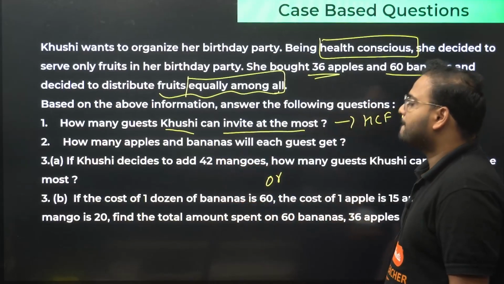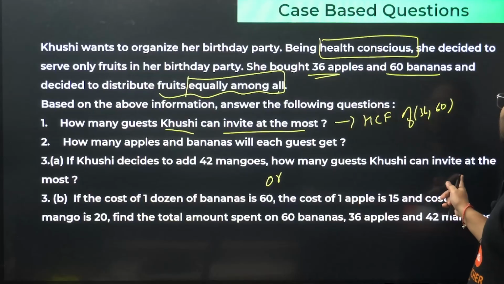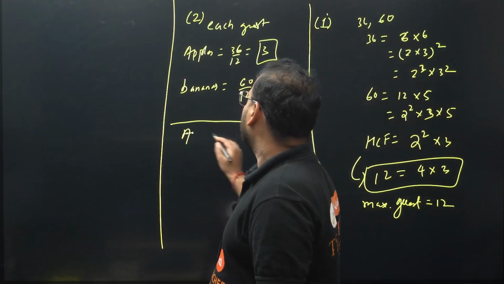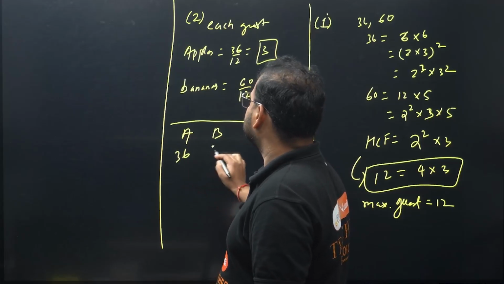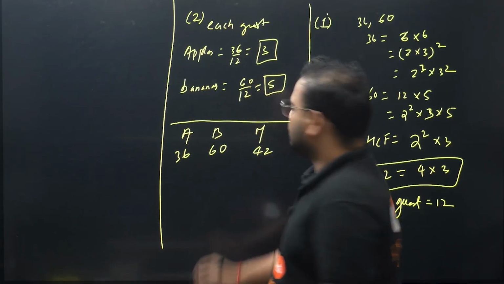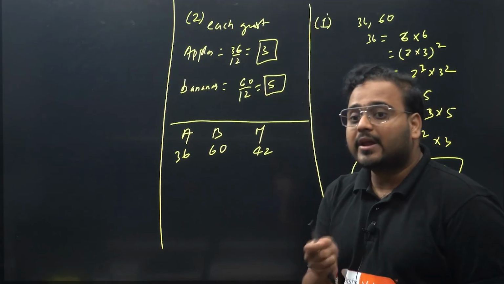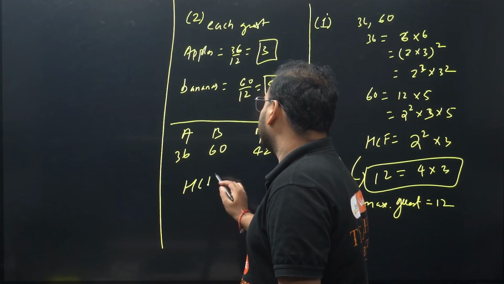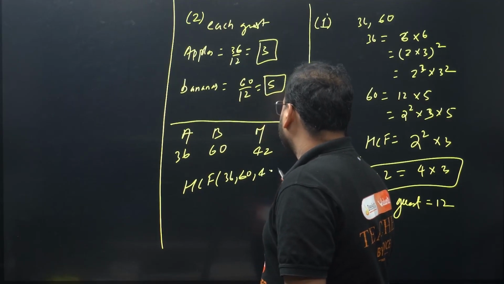3A or B. If Khushi decides to add 42 mangoes, how many guests can Khushi invite? So there's a third combination coming. You had apples, you had bananas, now mangoes are coming. We have 36, 60 and mangoes are 42. Now she's looking for another guest list. The condition is that they all get an equal amount of fruits, okay? So we are going to again look for the HCF of all three, 36, 60 and 42.